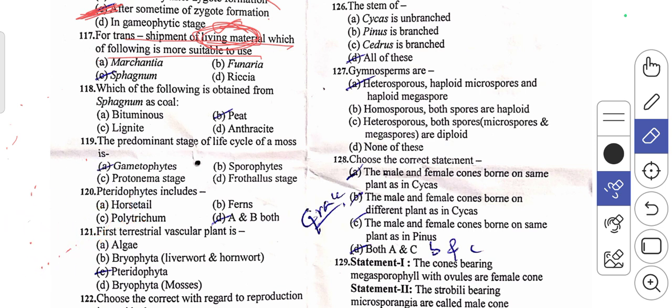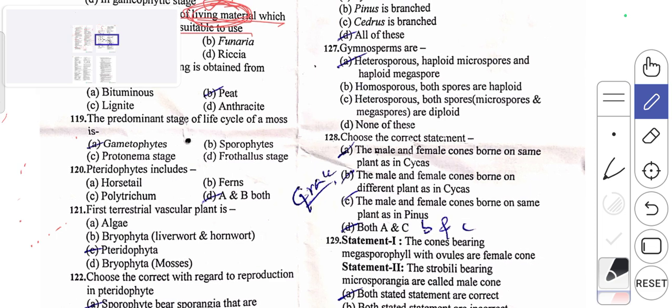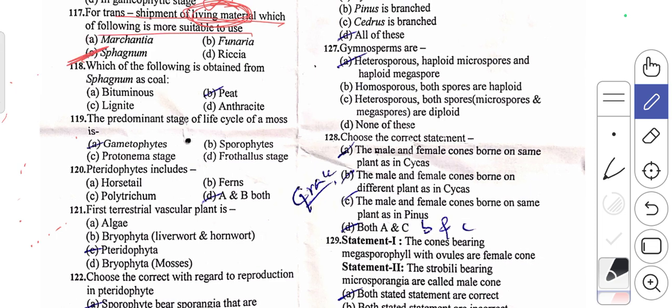So C is the right answer here, as it can be used as fuel, as peat, and as packing material.